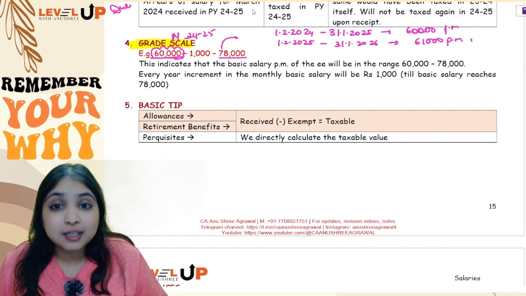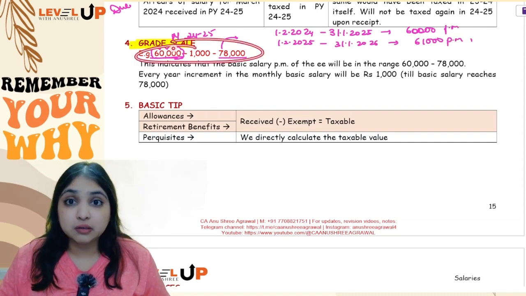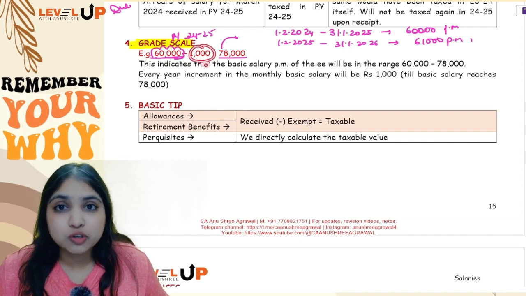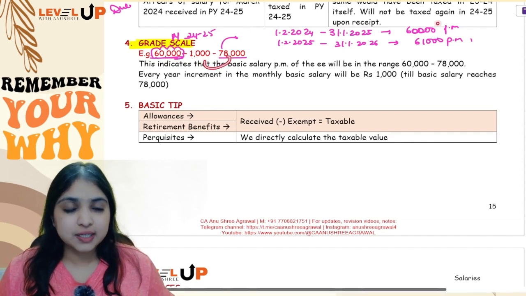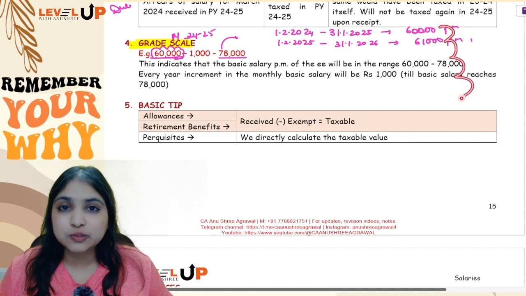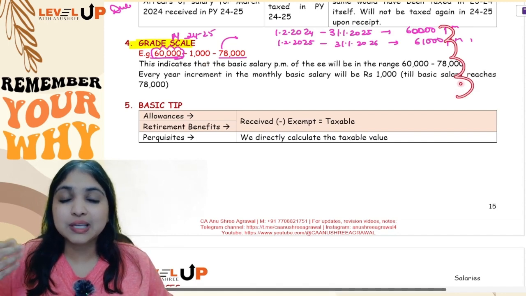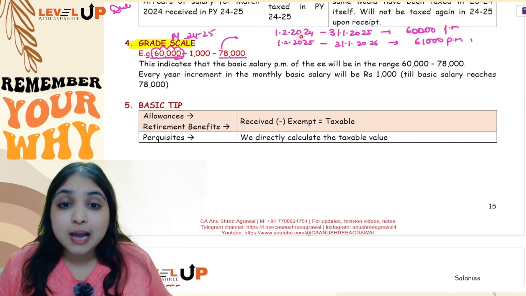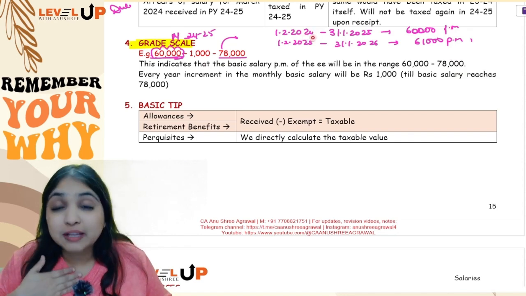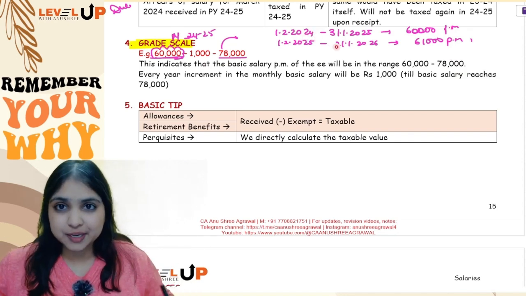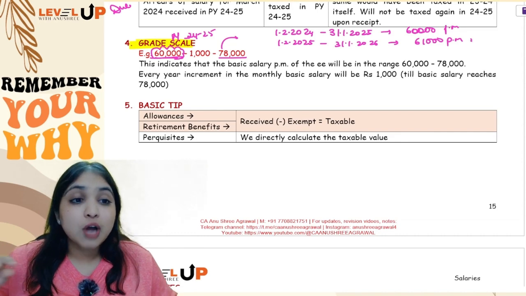Okay, so what the grade scale indicates is that every year his monthly salary will get a 1,000 rupees increment till it reaches 78,000. So 60, 61, 62, 63, every year his monthly salary will keep increasing by 1,000 rupees. Now what about our previous year 24-25? In our examination, the previous year is 24-25. So how will you calculate?